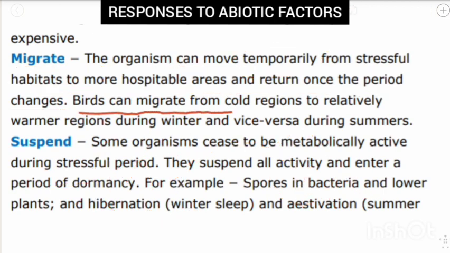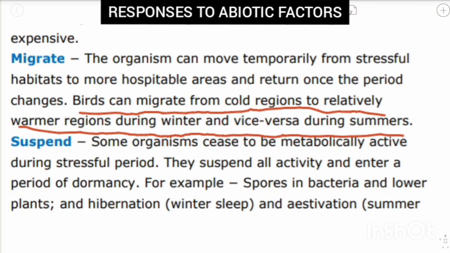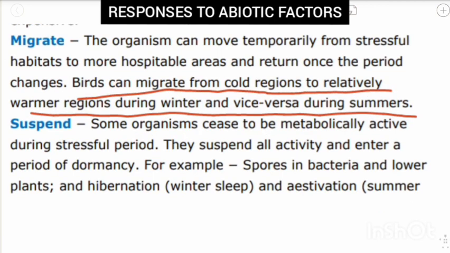Birds can migrate from colder regions to relatively warmer regions during winter and vice versa during summers. Simple. When the birds feel that it is very cold, they can travel to warmer places during the winter season, whereas in summer they might feel it is very hot, and they can travel to colder regions. So vice versa can happen in migration.